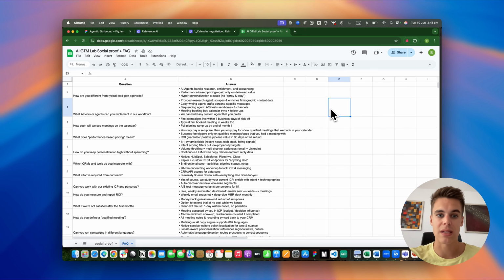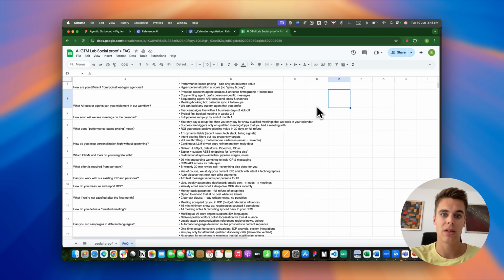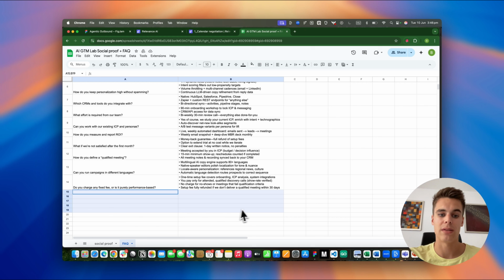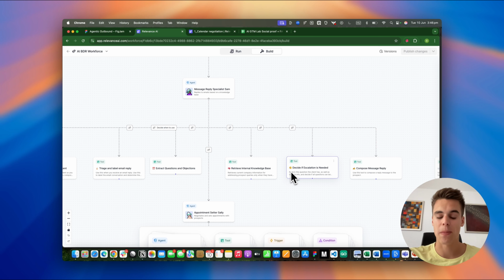So it shouldn't make things up. It should only base its answers on these question and answer pairs. And if some questions or answers are missing, the agent is going to escalate to us. And then we, the human in the loop, will have to come in here and add more question and answer pairs to fill out the knowledge base. And so here, the message reply specialist also has the ability to escalate to the manager, the human in the loop.